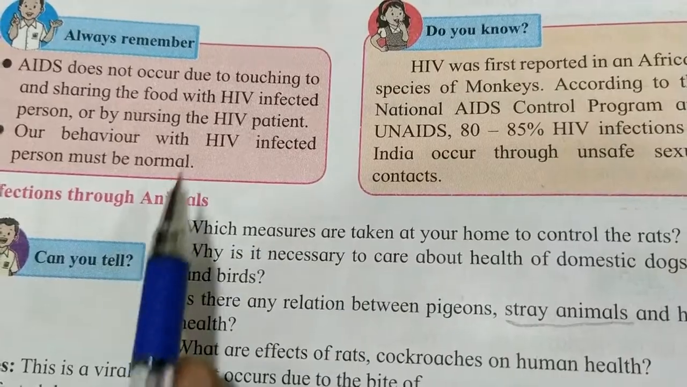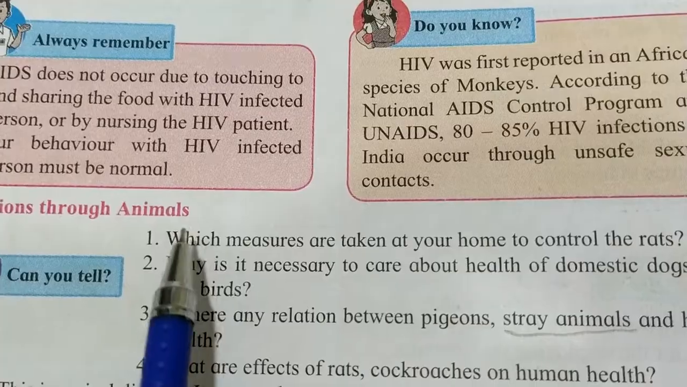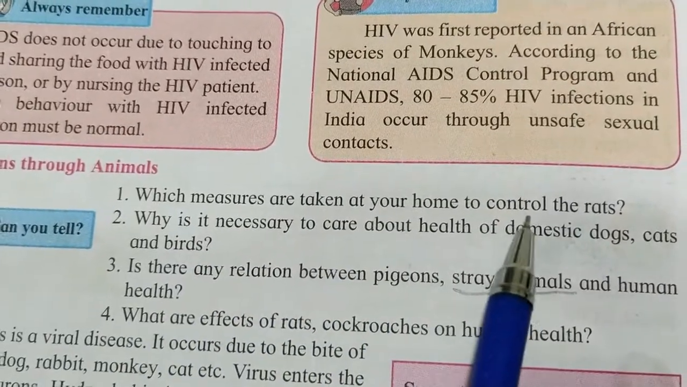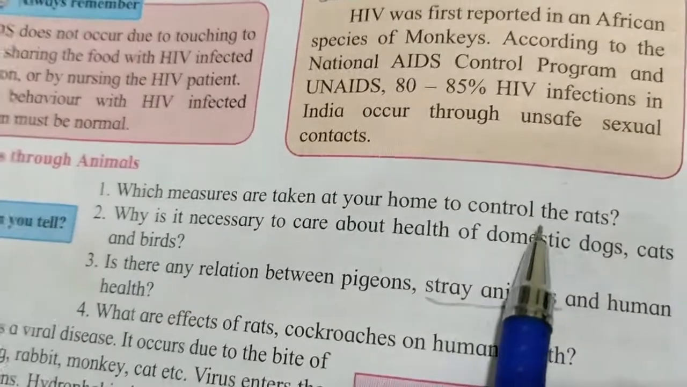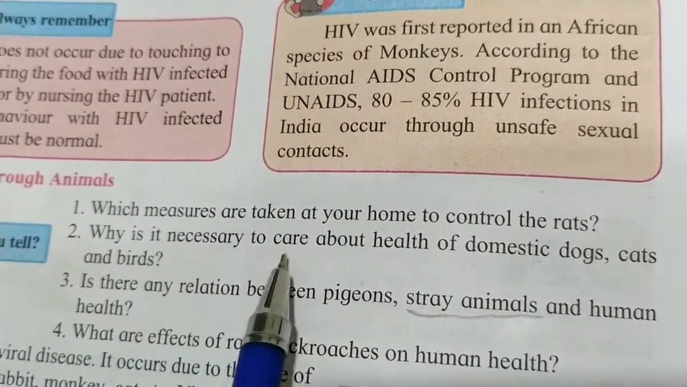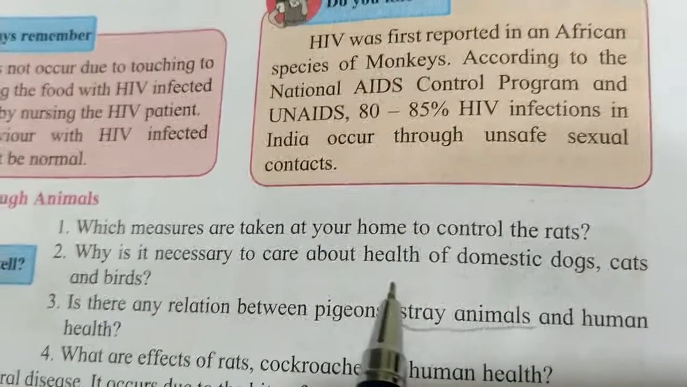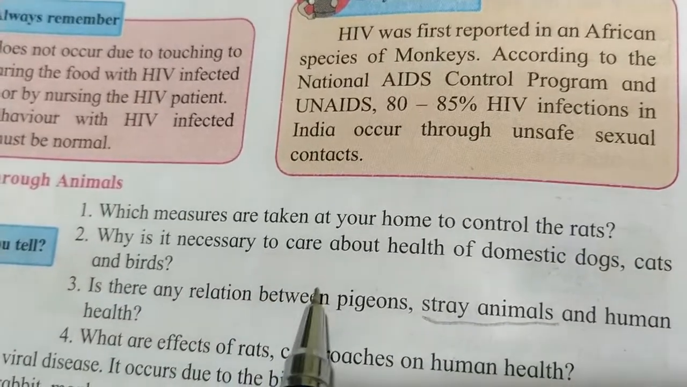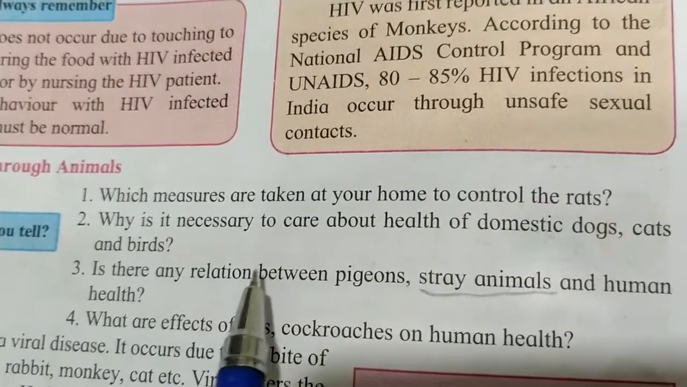In the above cases we have seen that diseases were spread from person to person. Now we will see infections which spread through animals. Which measures are taken at your home to control rats? You know that rats are the carriers of plague. Why is it necessary to care about the health of domestic dogs, cats and birds? We should take care of their health and cleanliness, otherwise they will spread diseases.